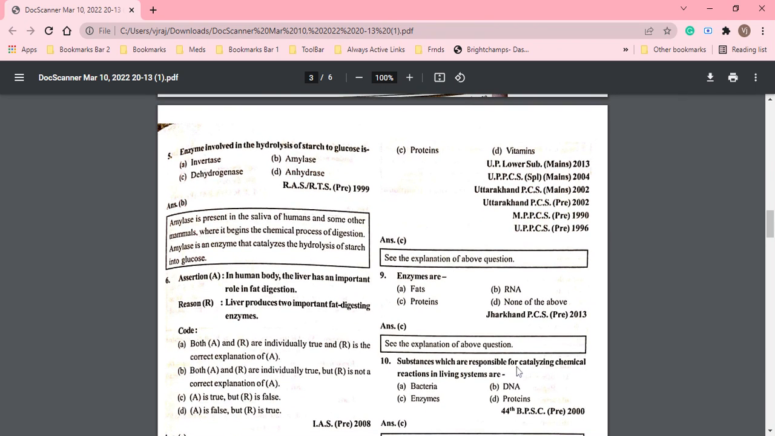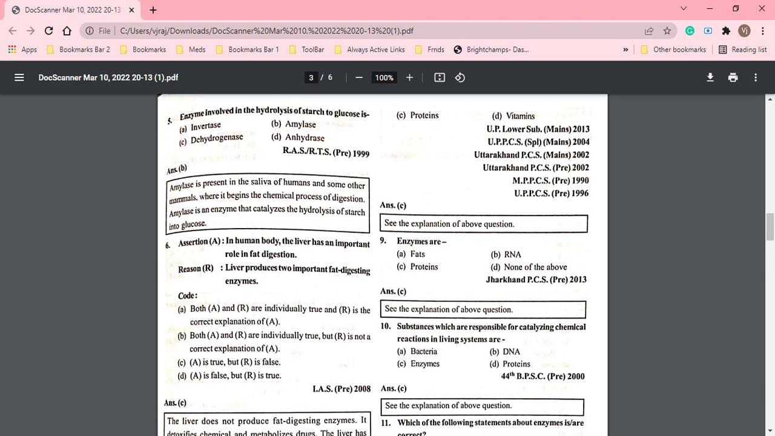Substances which are responsible for catalyzing chemical reactions in the living systems are called bacteria, DNA, enzyme और protein. So हम उन्हें क्या बोलते हैं? एंजाइम. प्रोटीन नहीं बोलेंगे because all the enzymes are protein but not all the proteins are enzymes.